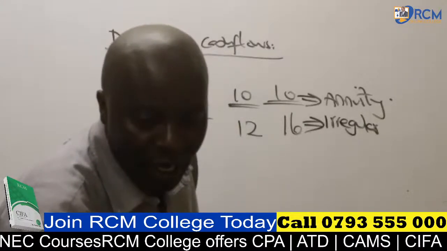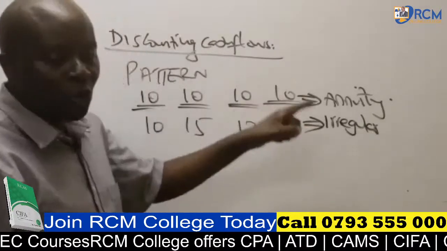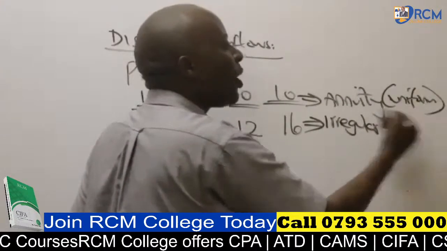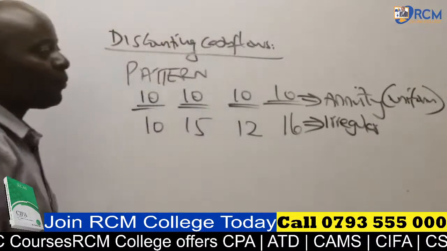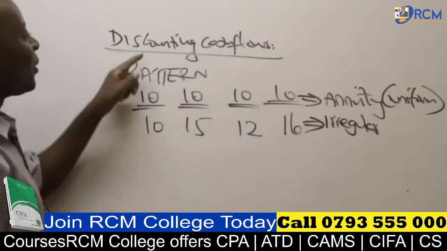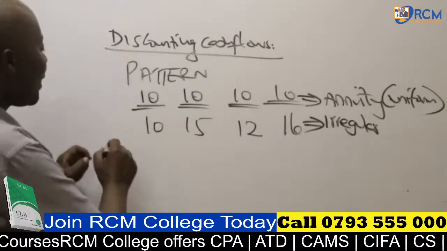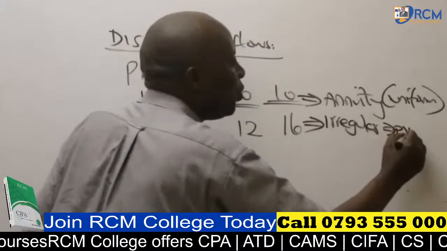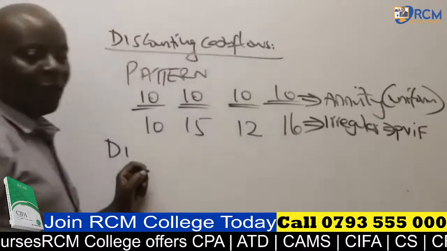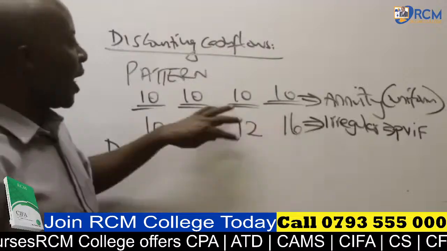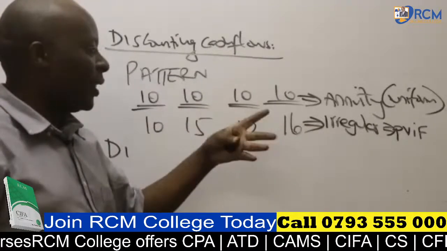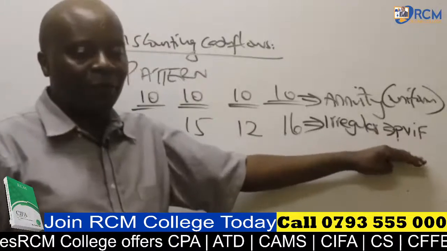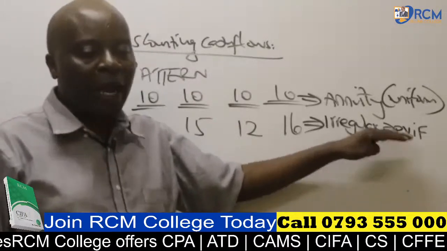Now listen to me very well. Annuities are also known as uniform cash flows. And the most important thing for us to know is that when we are discounting irregular cash flows, we shall use what we call PVIF. Whenever we are discounting cash flows that are fluctuating like that, we shall be using PVIF, present value interest factor.